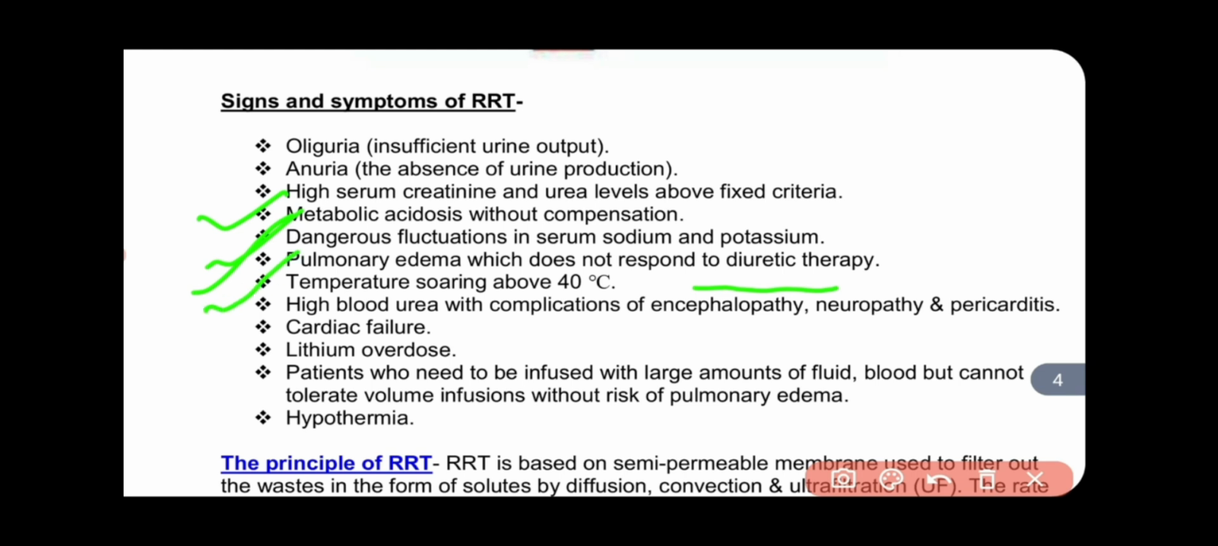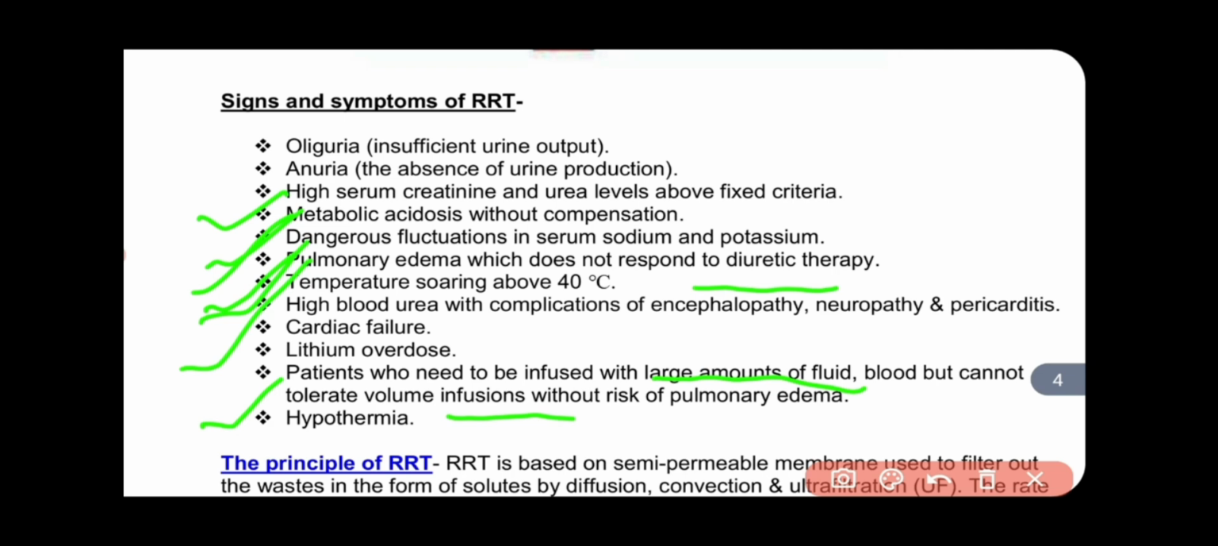Temperature soaring above 40 degrees Celsius, high blood urea with complications of encephalopathy, neuropathy, pericarditis, cardiac failure. Lithium overdose. A patient with lithium overdose, also poisoning patients like snake poisoning and other types of poisoning, are signs and symptoms of RRT. Also hypothermia, and patients who need to be infused with a large amount of fluid or blood but cannot tolerate volume infusion without risk of pulmonary edema. So these all are the signs and symptoms of RRT.